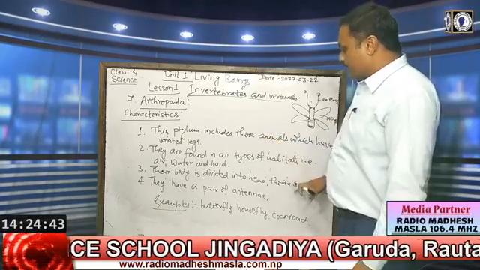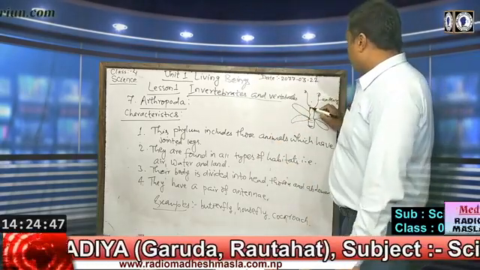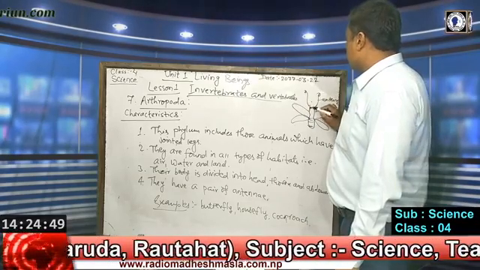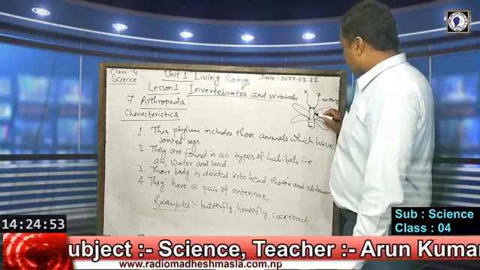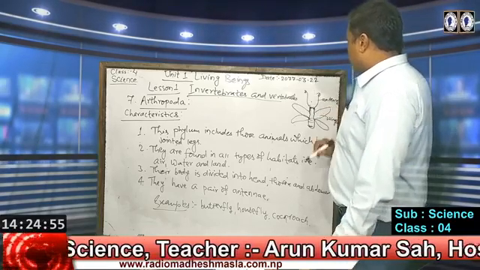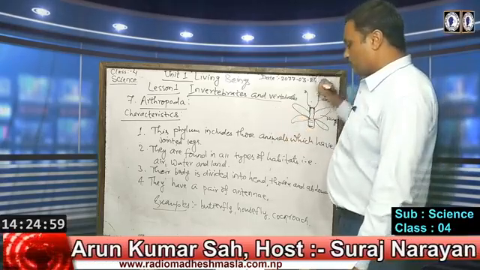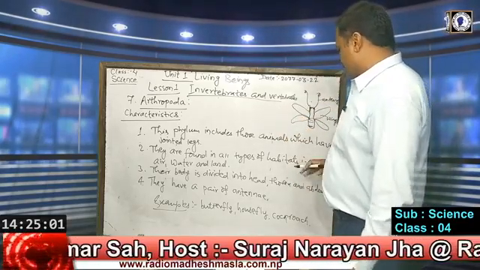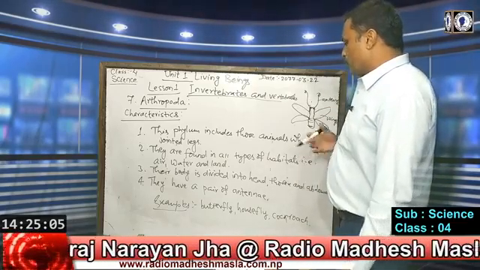Their body is divided into head, thorax and abdomen. The front part is the head, which has a pair of compound eyes. Thorax is the middle part of the body, from where wings and legs arise. Then there is the abdomen. They have a pair of antennae.